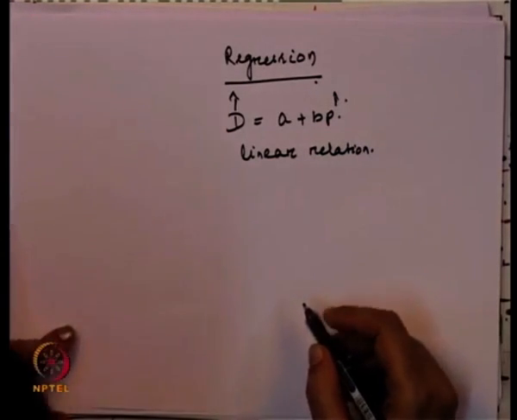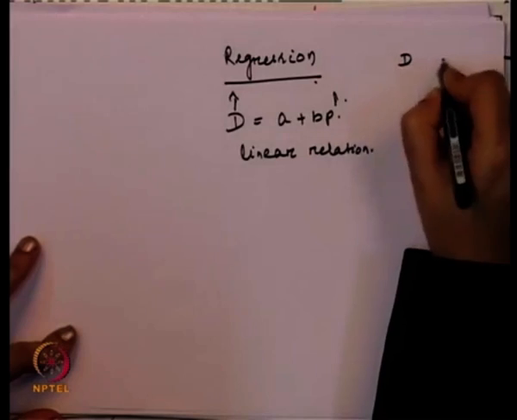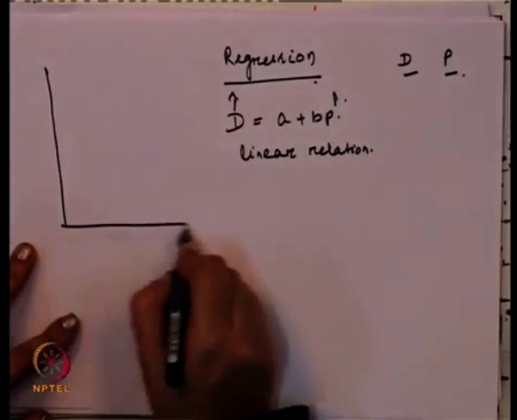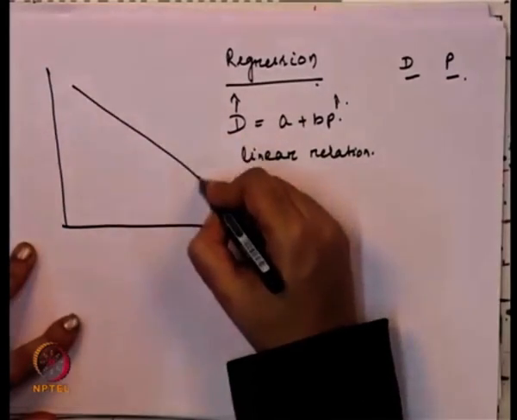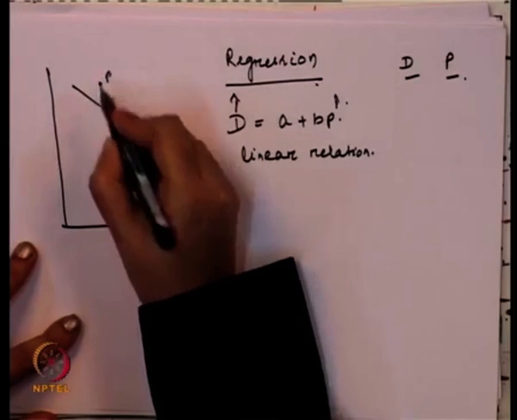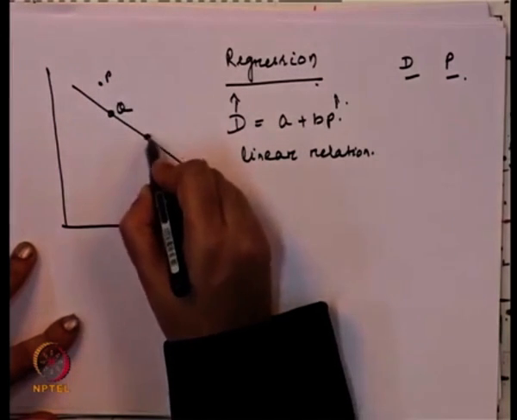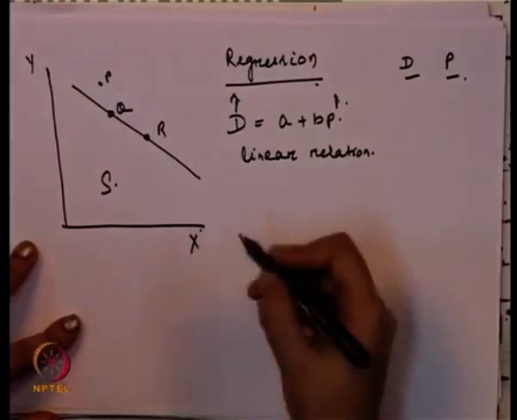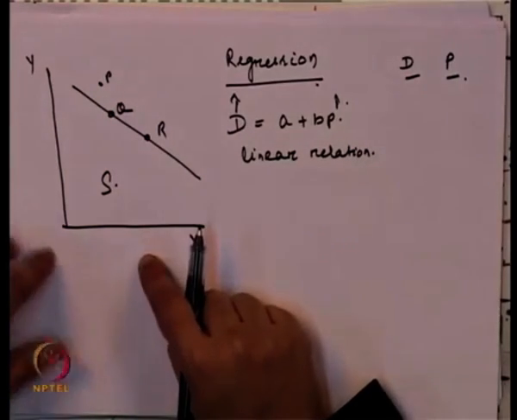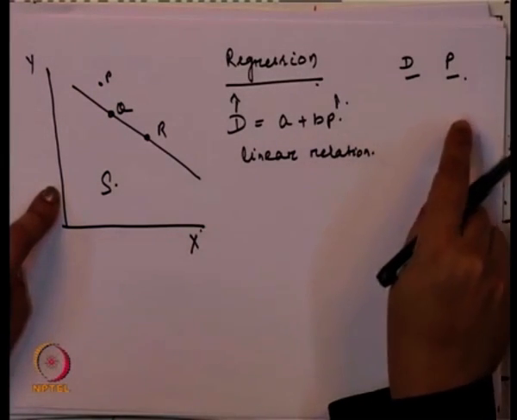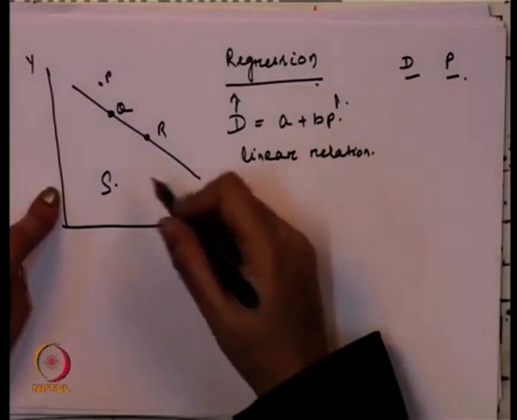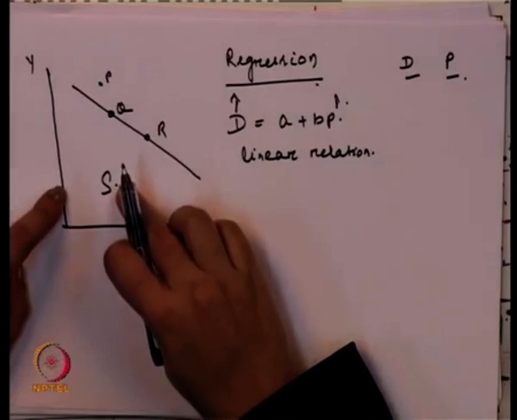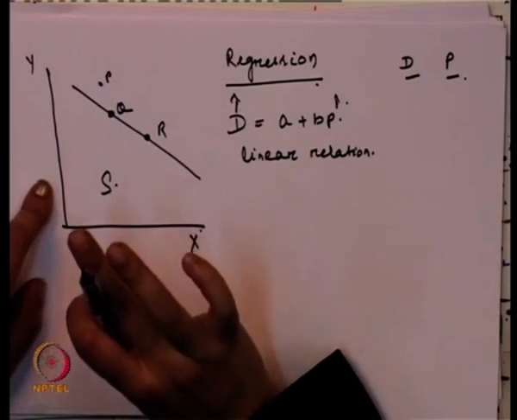Now, if you plot it, we have a series of values for D and P, and we will get combinations in the graph. One combination is P, another combination is Q, another is R, and another is S. So, when P takes a value, what is the value of D? When P takes a different value, what is the value of D? On that basis we get all these points. These points talk about how both of them are related.